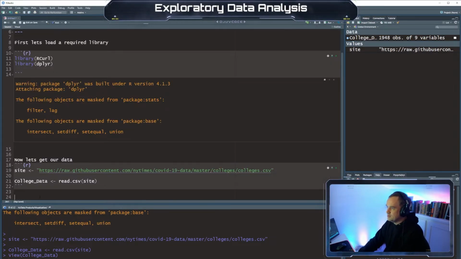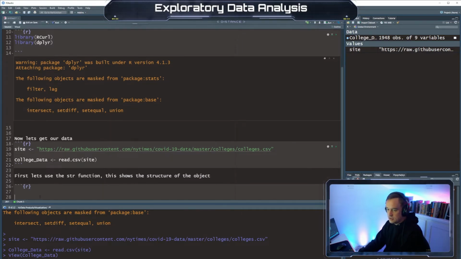All right. So first, let's use the str function. This shows the structure of the object. So we'll do str for structure of college data.